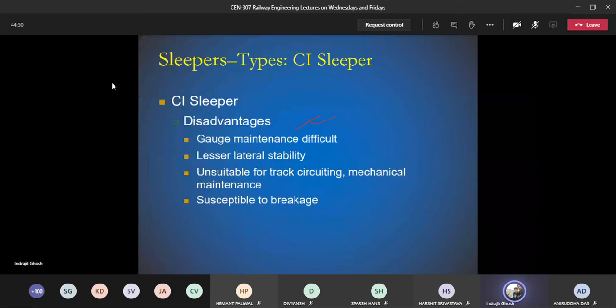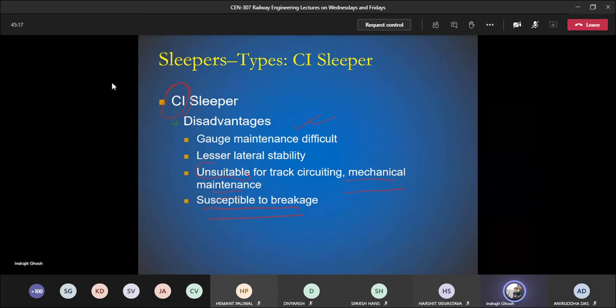Lesser lateral stability, this is related to fastening once again. Unsuitable for track circuiting, this is fine because this is metal, cast iron. Mechanical maintenance, meaning maintenance with the help of machine, is very difficult, unsuitable. We will see why. And it is susceptible to breakage as well because this is metal.